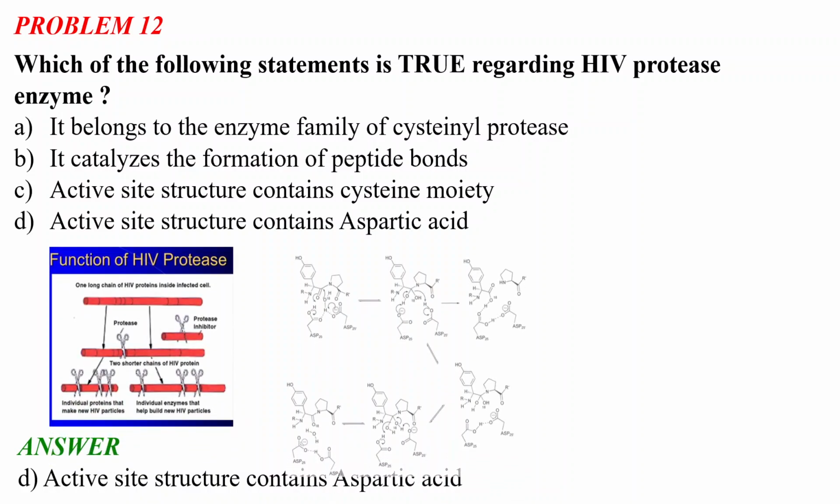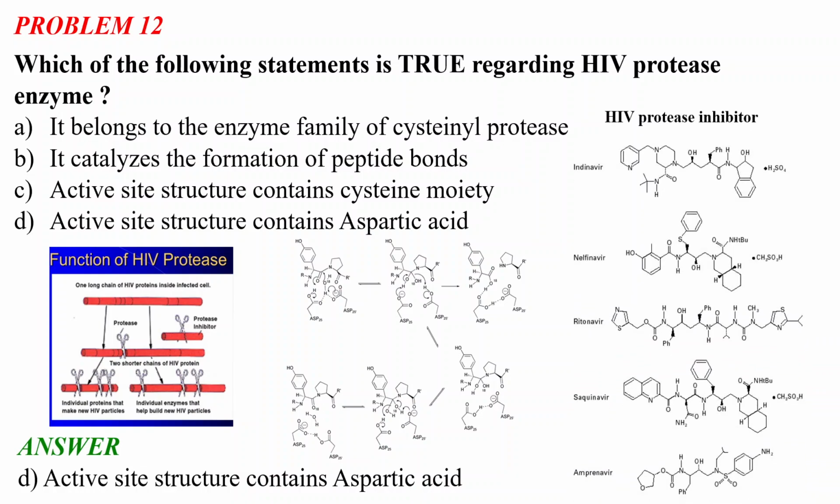As I have said before, HIV proteases are a very important enzyme for the survival of the human immunodeficiency virus. As you can see in this picture, there is one long chain of HIV protein inside the infected cell, and what does this protease do? It basically cuts this HIV protein into smaller parts. These individual proteins and enzymes help to build new HIV particles.